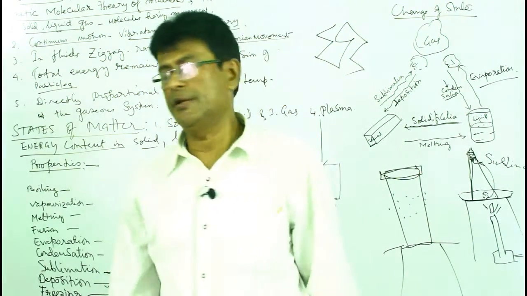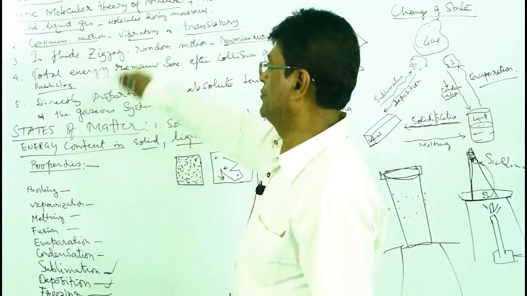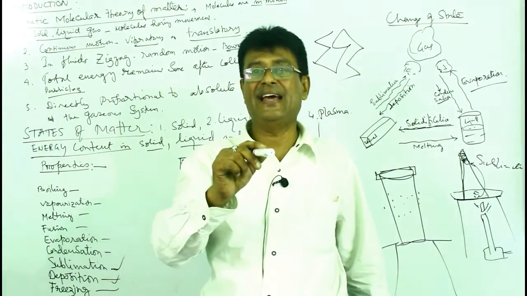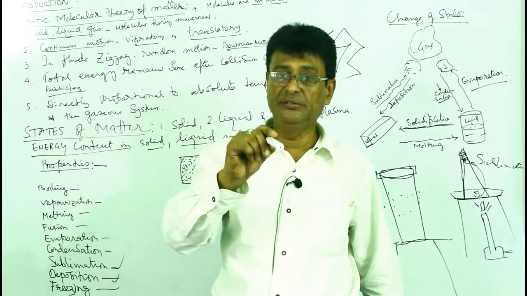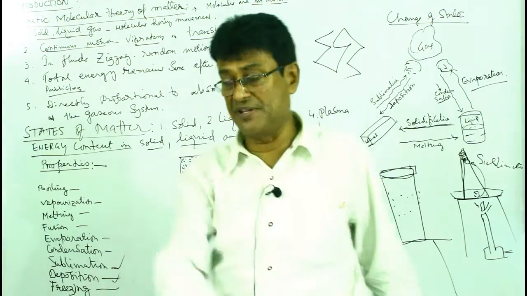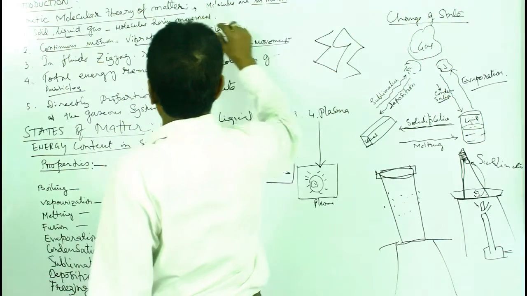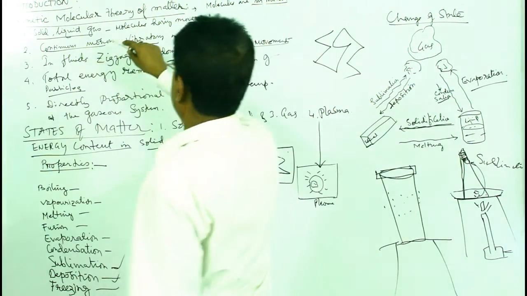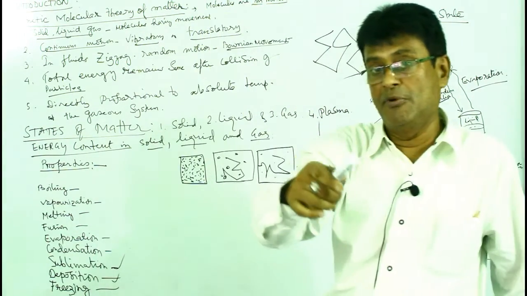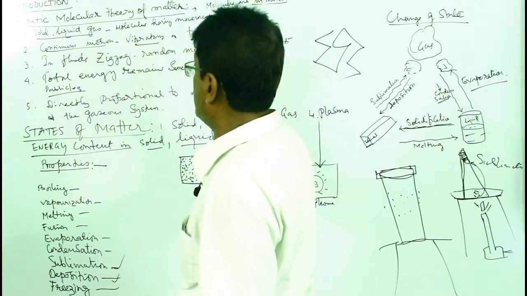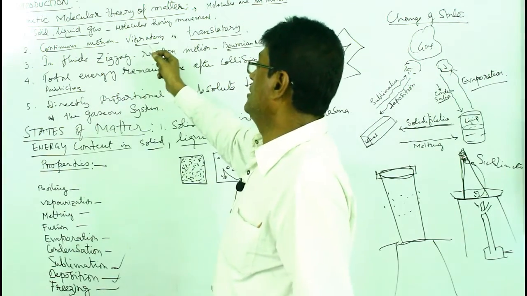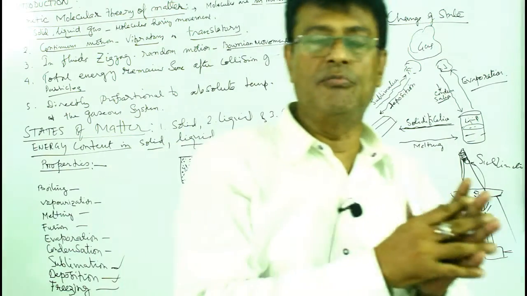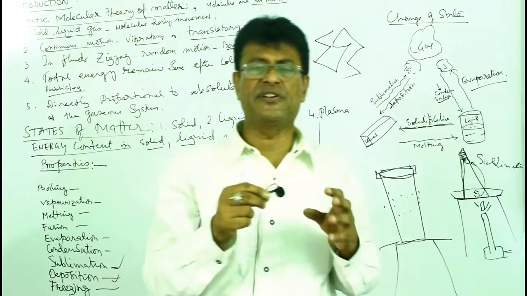Well, children, so we were explaining about freezing. So we have come to know about matter. Matter is anything that has mass, occupies space, and can be perceived by the senses. Second, the kinetic molecular theory of matter says that the molecules are always in motion, in solid, liquid and gas, in all states. One motion is vibratory, which is applicable for solids, because in solids random movement is not there, only vibratory movement.